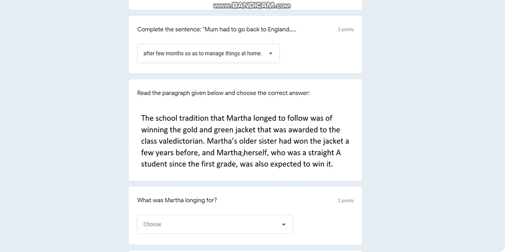Martha's older sister had won the jacket a few years before, and Martha herself, who was a top student since the first grade, was also expected to win it. I repeat again, students, you'll not get the paragraph which is not in your textbook. You'll get the paragraph only which is present in your new pathways book. This paragraph in this practice test is not in your textbook, but whichever you'll get in your exam will belong to your textbook only.